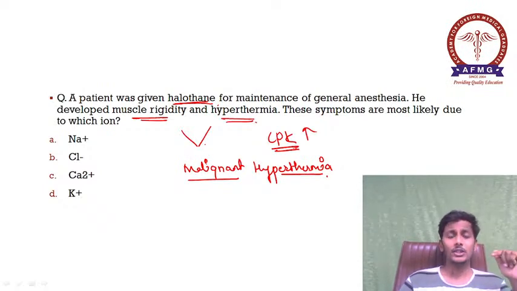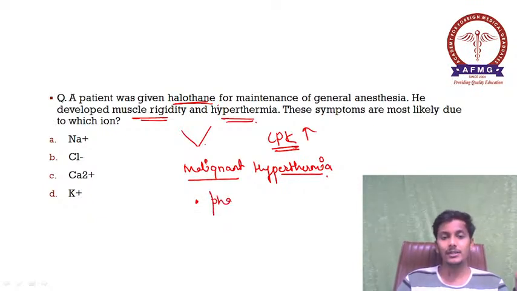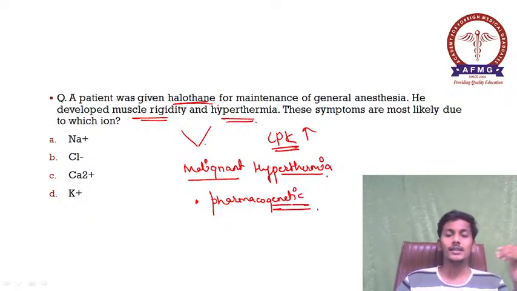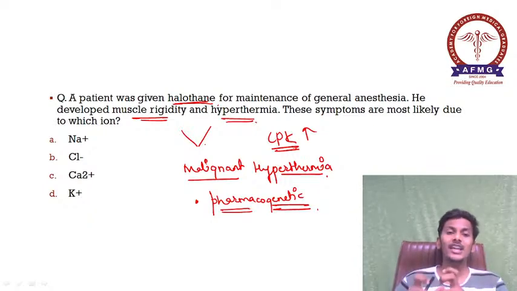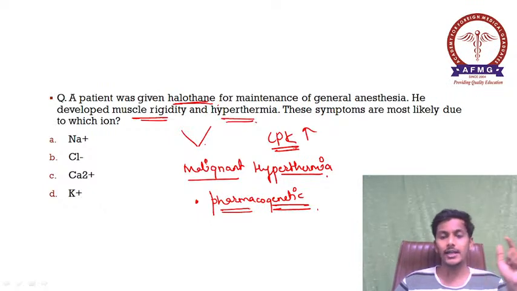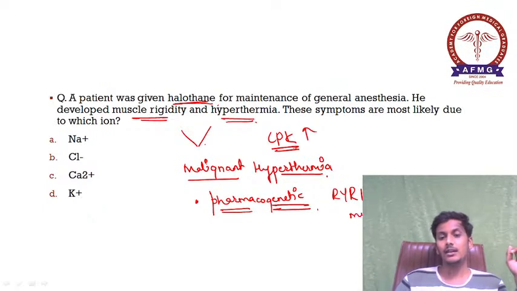Over here, what is the basic pathology? Please remember, malignant hypothermia is a pharmacogenetic condition. The individual is already genetically predisposed. There is some mutation, and if we give some drugs which can lead to this condition, then this combination can lead to malignant hypothermia. It is associated with ryanodine 1 receptor gene mutation.